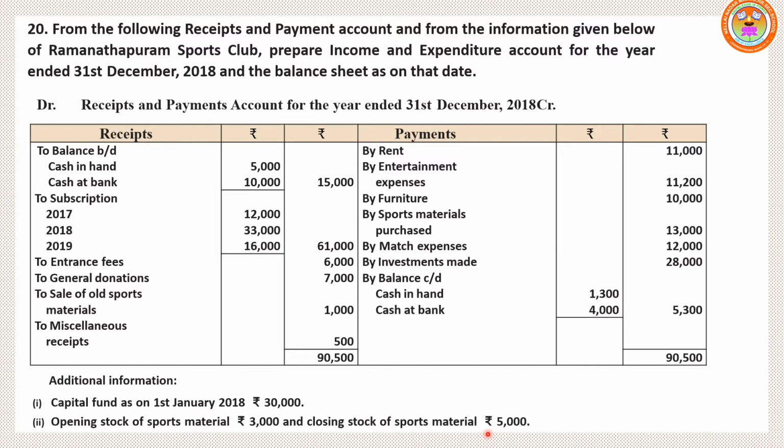Consumable items of sports material. Which formula did we use there? Opening stock plus purchases of sports material minus closing stock. Understood? By using this formula only, we are going to show this sports material. Clear? So let me see how to do this answer.